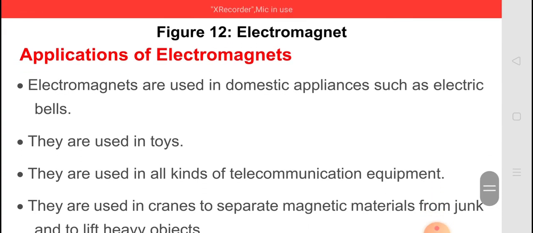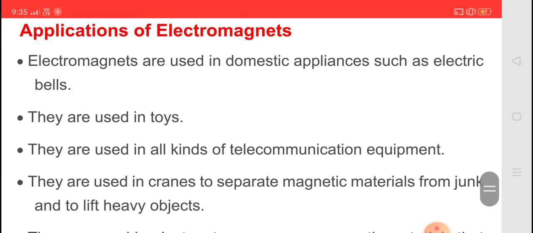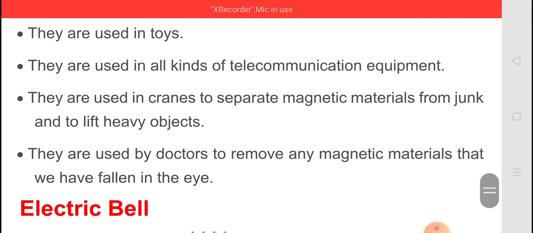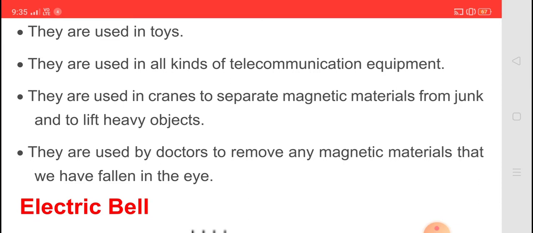Now what are the applications of the electromagnets, how are these electromagnets used? Electromagnets are used in domestic appliances such as electric bells. They are used in toys. Then after, they are used in all kinds of telecommunication equipment. Then they are used in cranes to separate magnetic materials from the junk and to lift heavy objects. This is the major application of electromagnets. Then they are used by doctors to remove any magnetic material that has fallen into the eye. So these are the things about electromagnet.